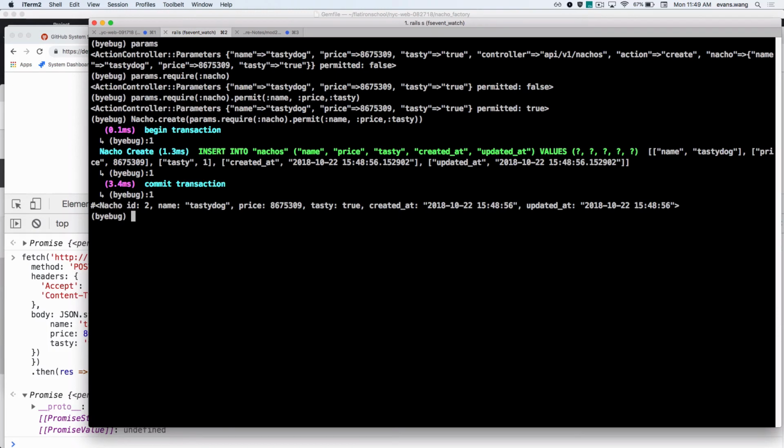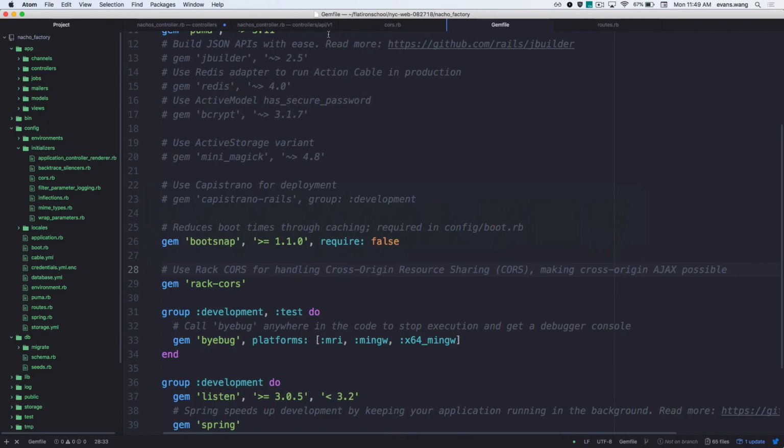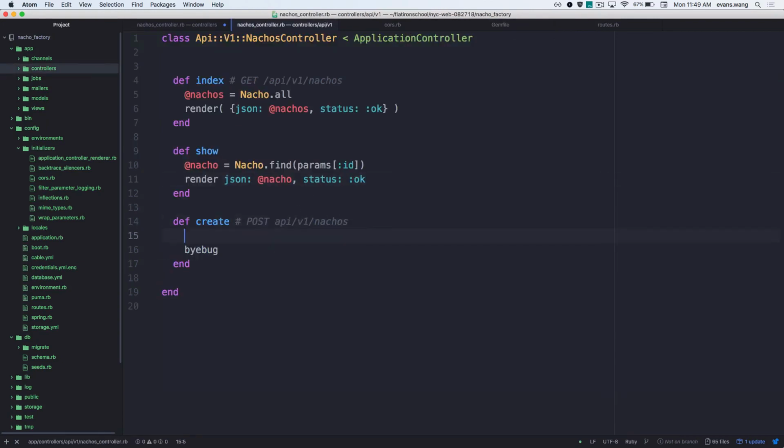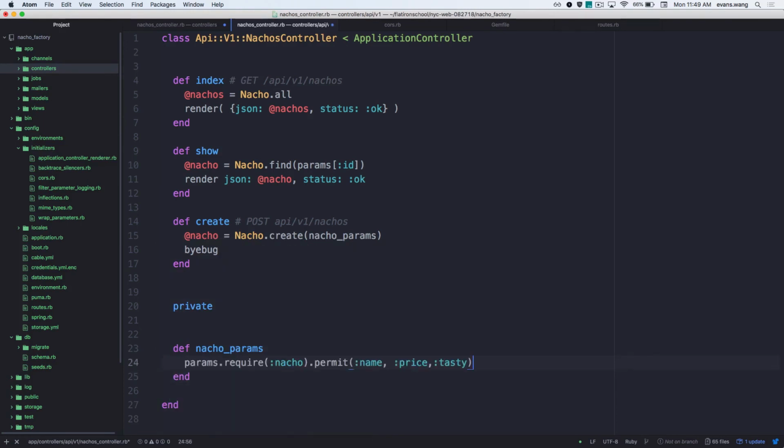Perfect. So let me go adjust my code now in the controller. And that is going to be what? Nacho.create with nacho params. So at nacho equals to. So let's make that nacho params, right? A little private action. Little def nacho params, right? Little strong params here. Because remember, the internet is scary. Let's whitelist the appropriate attributes.